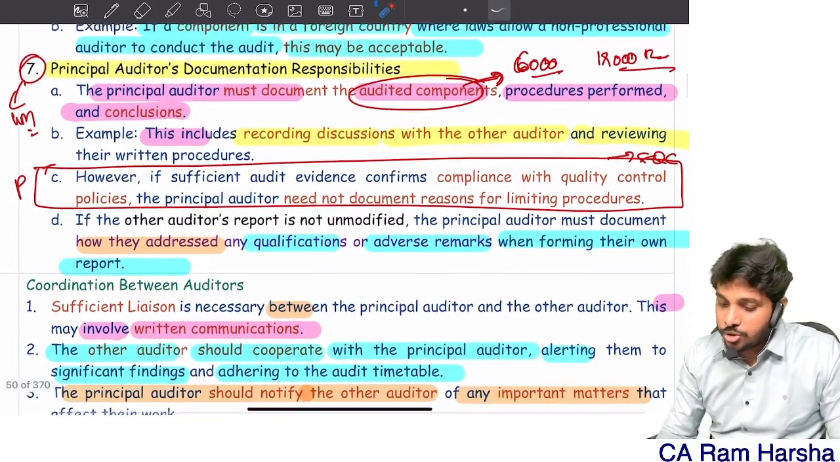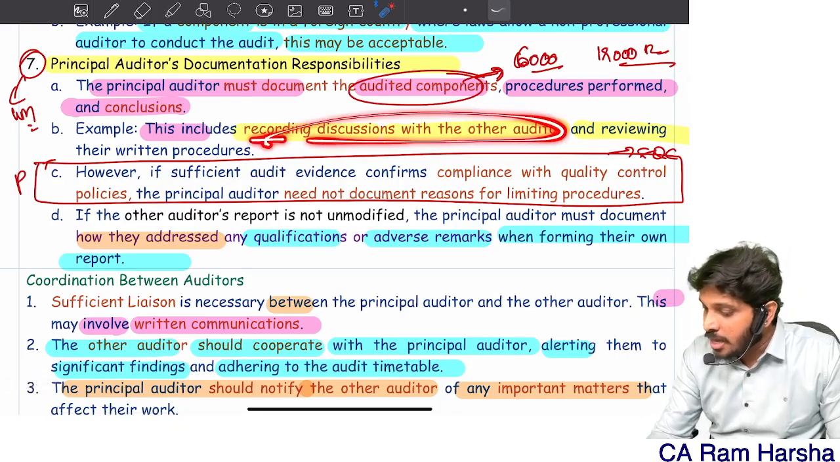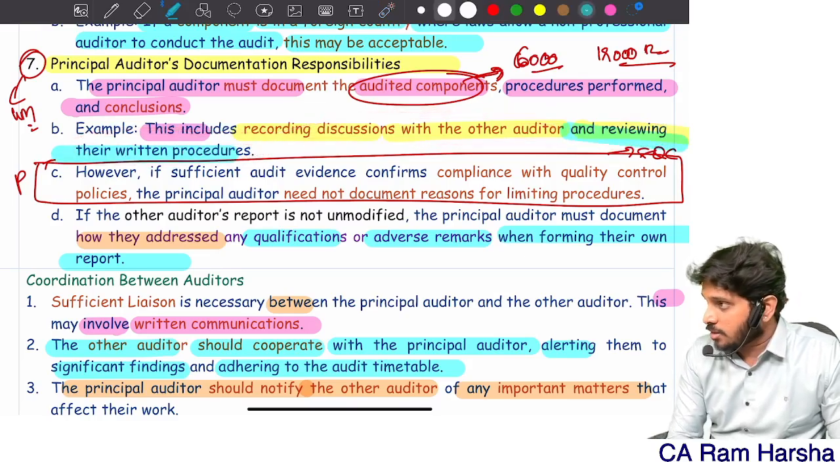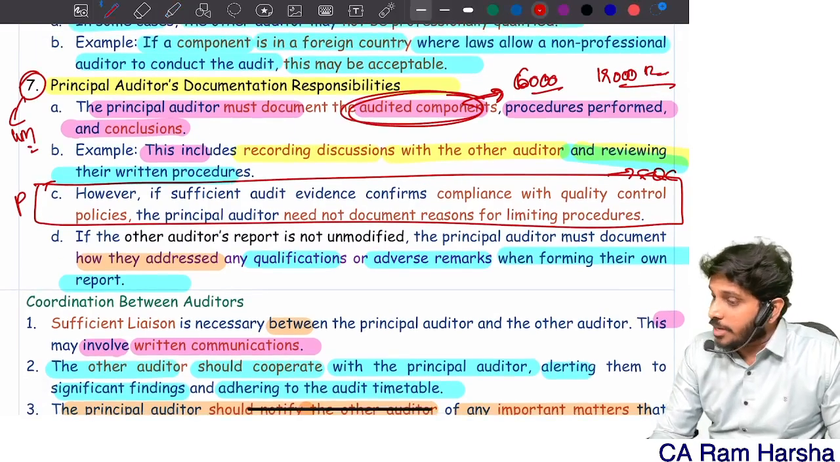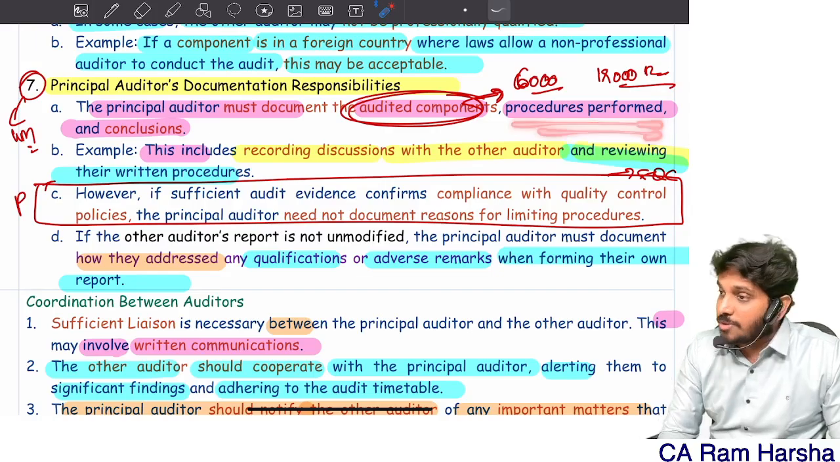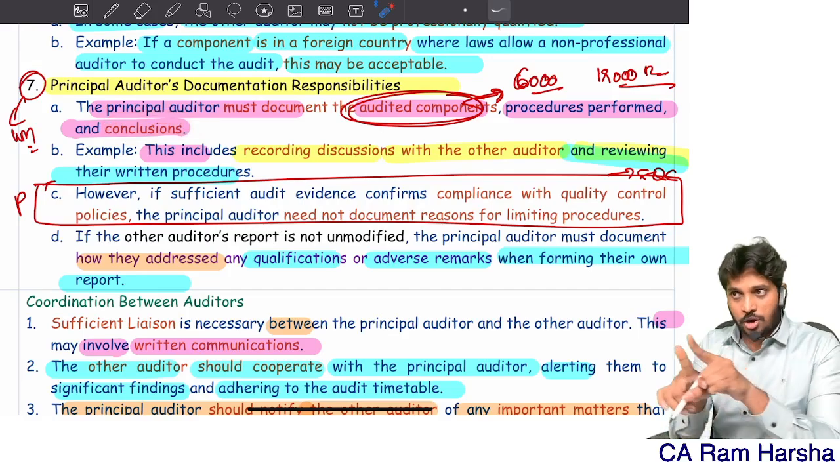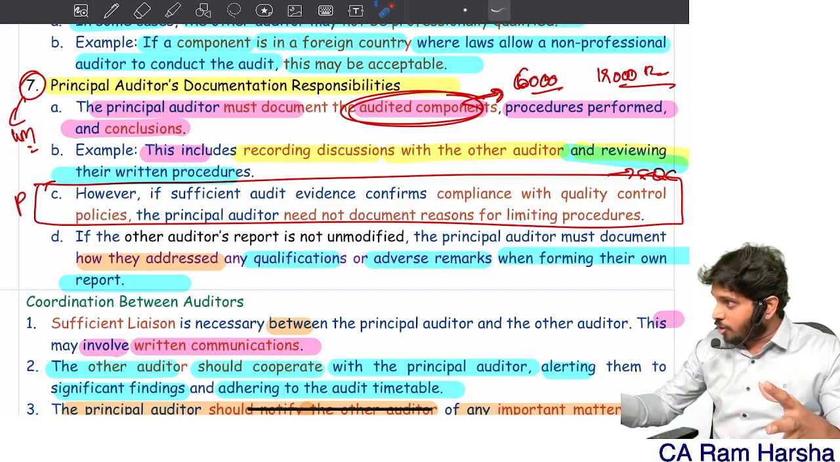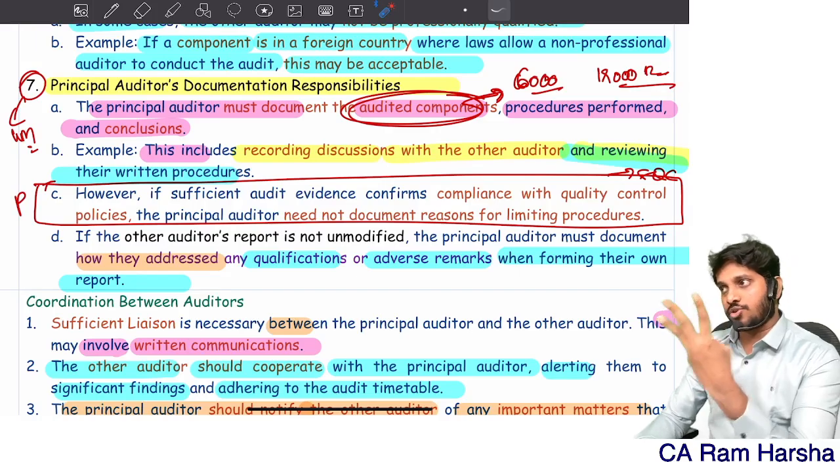So what should you document? The auditor shall document the discussions made with him, and the review of the written procedures. So: what components were audited, what procedures were performed, and what conclusions you have taken. What components were audited by component auditors, what procedures you performed, what conclusions you have taken. Three issues you have to document.